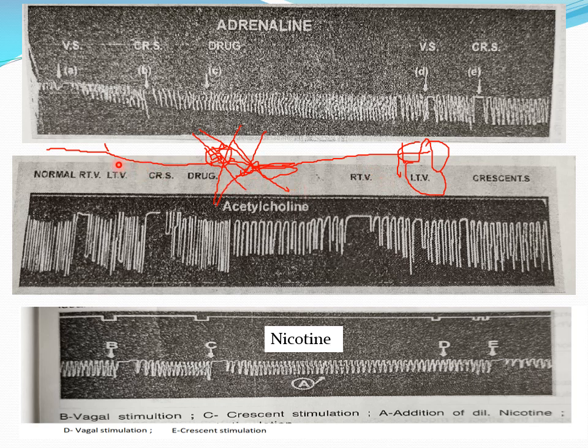Let me say one more sentence. That means the inhibitory influence of the vagus to the heart is blocked by nicotine. Okay, this is the effect. So this is all we discussed about the comparison of these drugs. We discussed the site of action of the drugs, and the effects of the drugs on the heart.